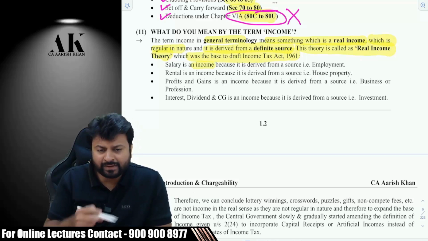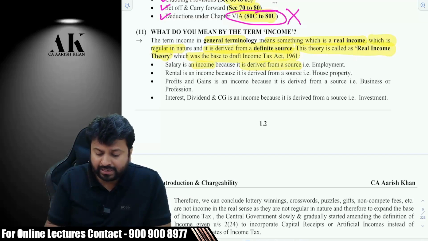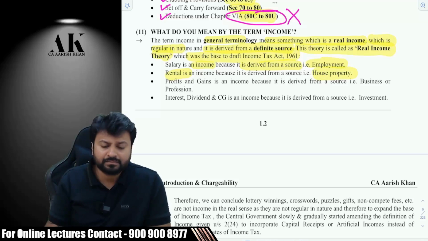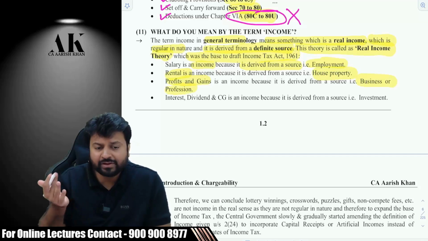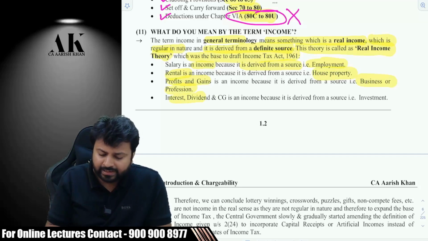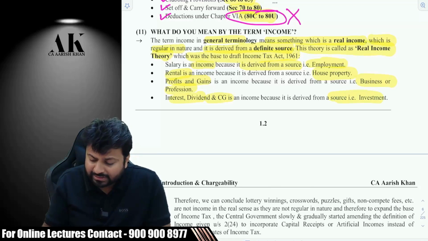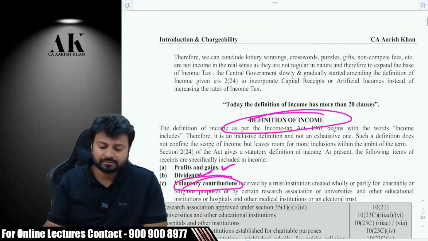Salary is an income. Why is it an income? Because it is derived from a source, that is employment. Rental is an income. Why? Because it is derived from house property. Profits and gains are income because they are derived from business and profession. A source is there. Interest, dividend, capital gain is income because it is derived from a source of investment.